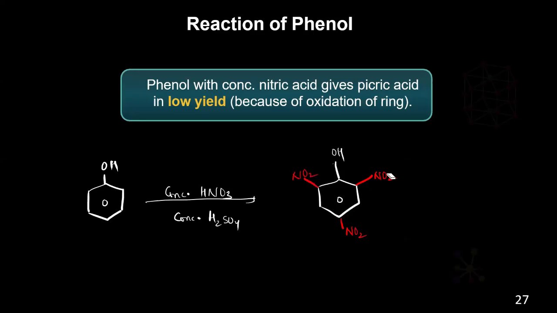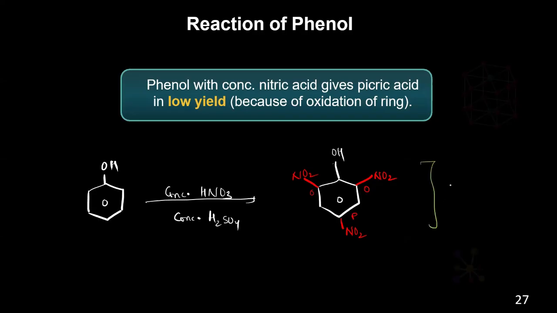The same molecules will not show any repulsion, so I kept them at a distance. That is one reason. The second reason is ortho and para. Ortho will have more probability, so it will attach at both ortho positions, and there will be the para position. So this compound is called picric acid.